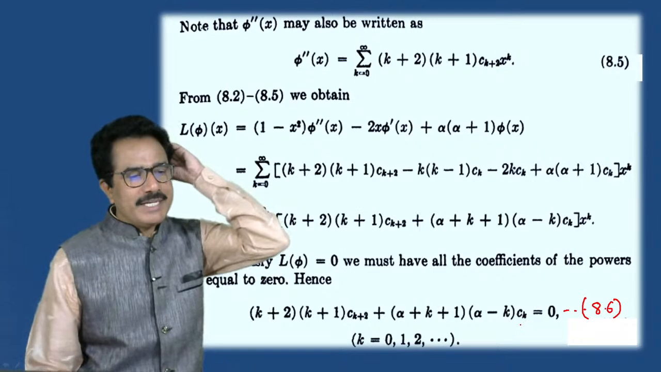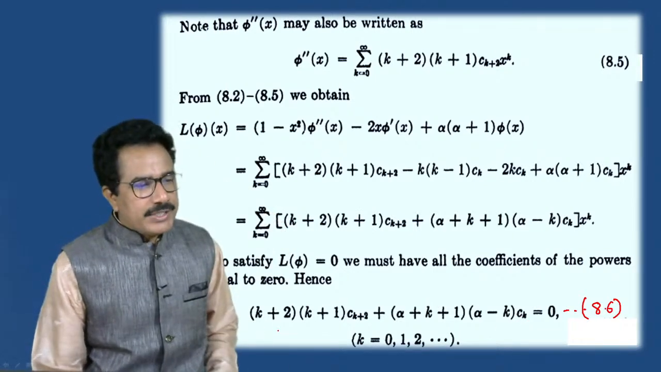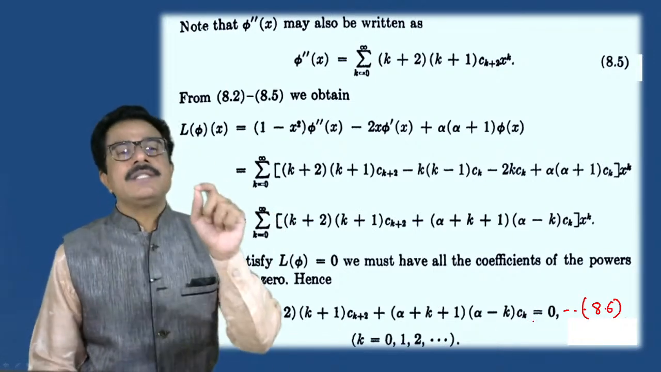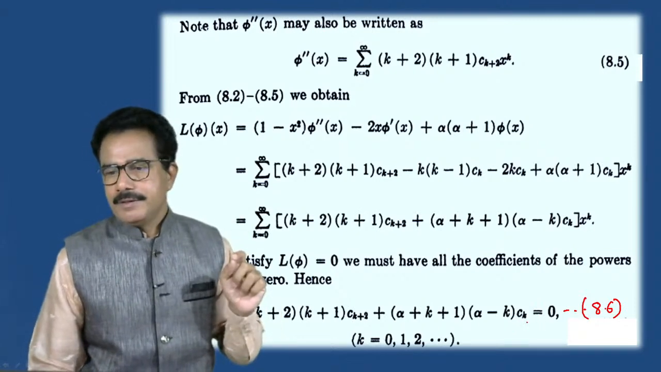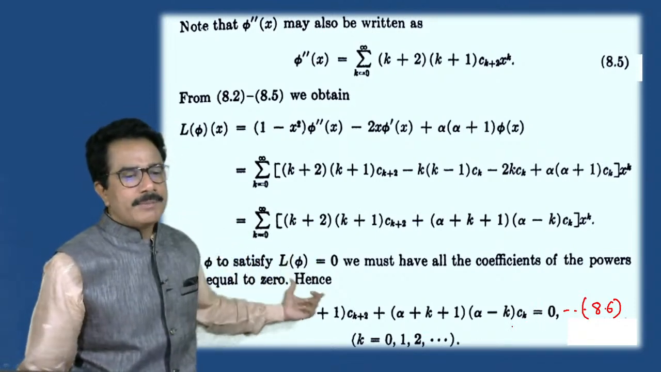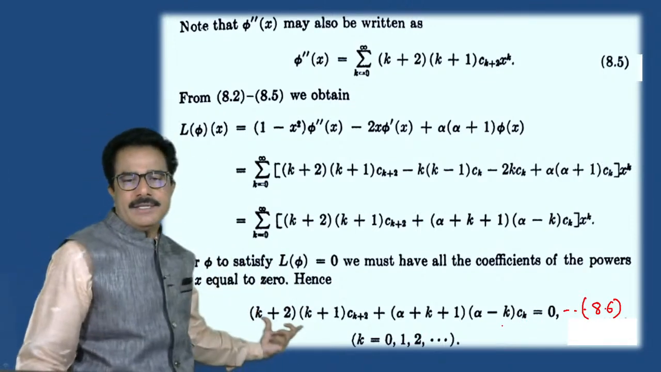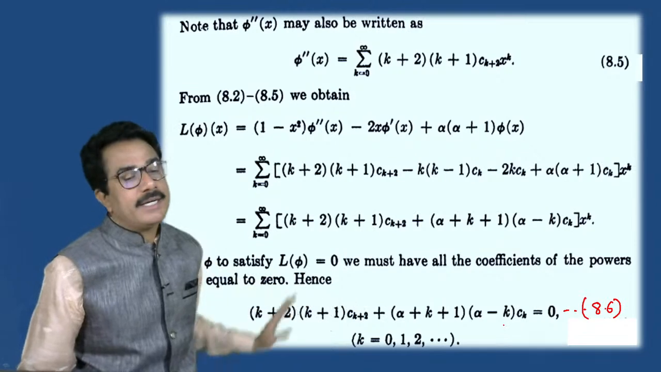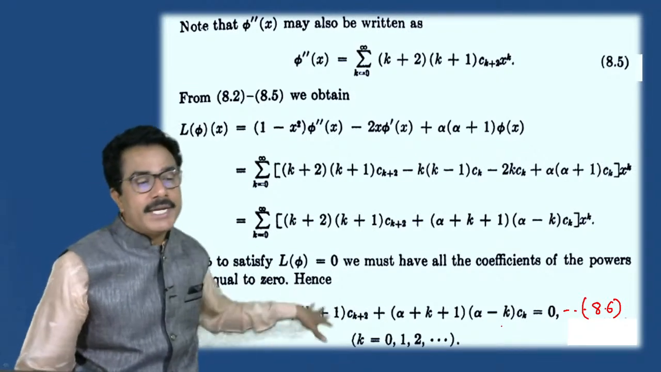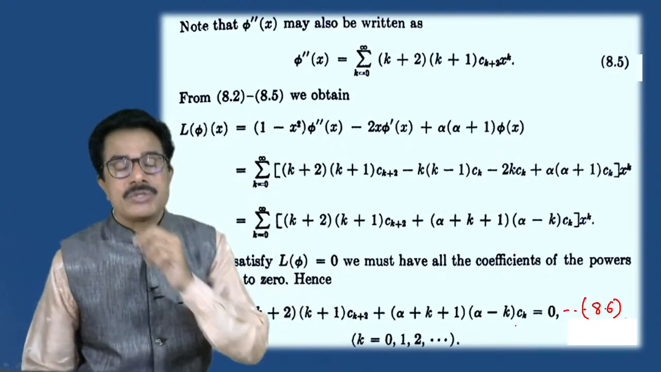Then how to calculate this? See this, addition of these two terms is equals to 0. That means first term must be 0 and second term must be 0. Then we get the addition of two terms equals to 0.